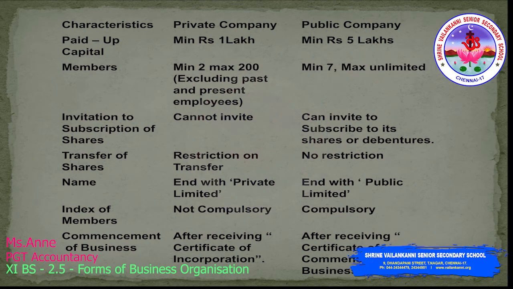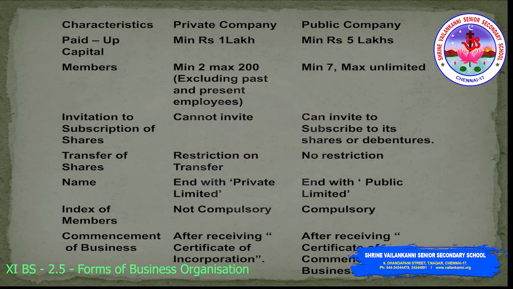This class we are going to discuss the difference between private company and public company. In terms of paid up capital, for a private company a minimum of rupees 1 lakh is required. For a public company a minimum of rupees 5 lakh is required.